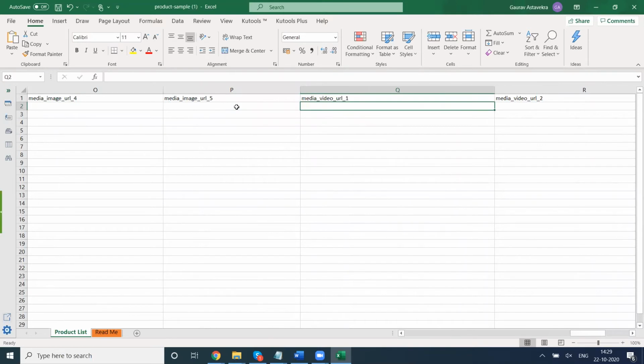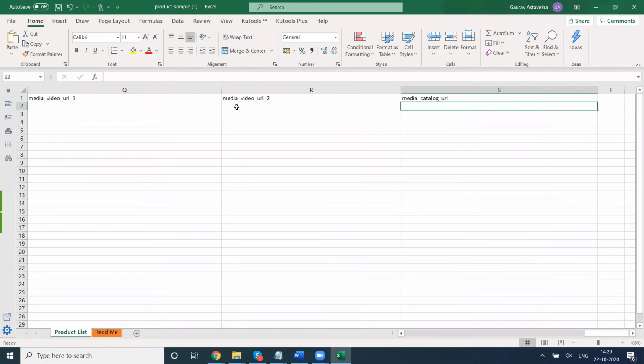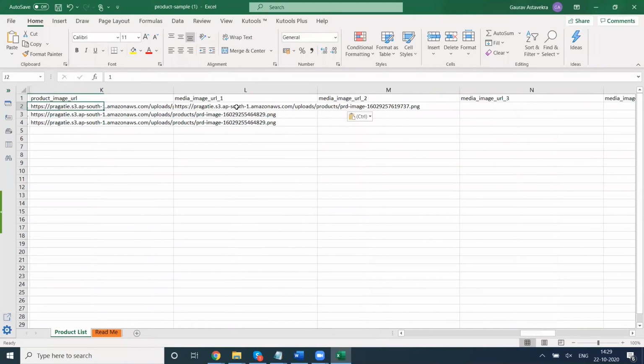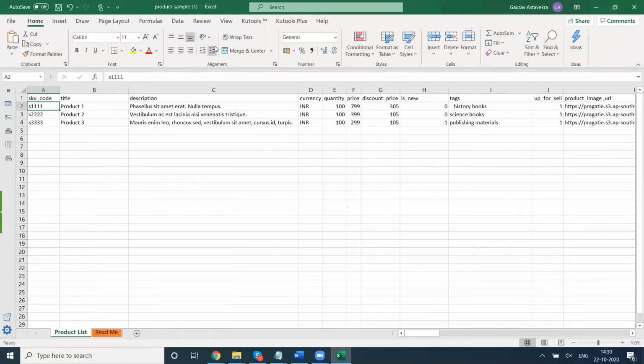Then you can see here media video URL 1 and URL 2, which means if you have any video associated with your product, you can upload that to YouTube, and the YouTube link of that video can be provided here. So when we upload this file, the video can be linked with the product and is available for users to view. Similarly, the media catalog URL, if any catalog is there about the product, you have to upload somewhere on the public server and make that URL available there. And as we upload this file, the same will be uploaded in the system, and it will be available for users to view. We will save this file.